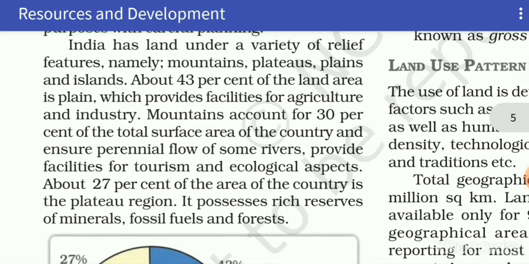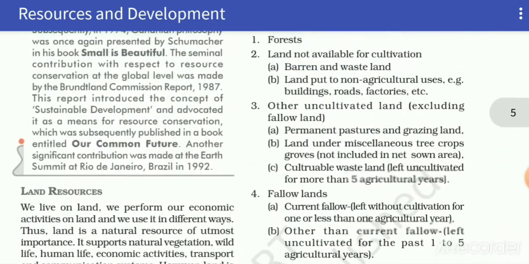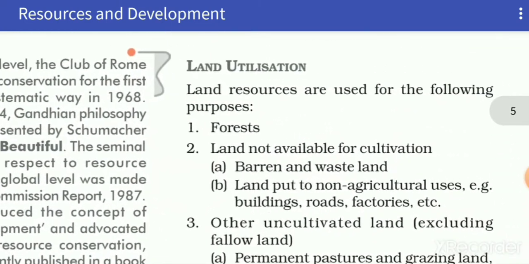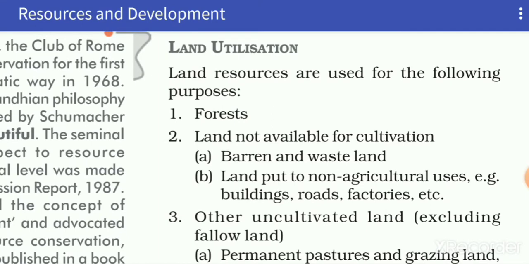Now let us discuss the next topic. It is land utilization or use of land. Land resources are used for the following purposes. The first one is forest. According to the National Forest Policy 1952, 33% of forest is essential for maintenance of the ecological balance.